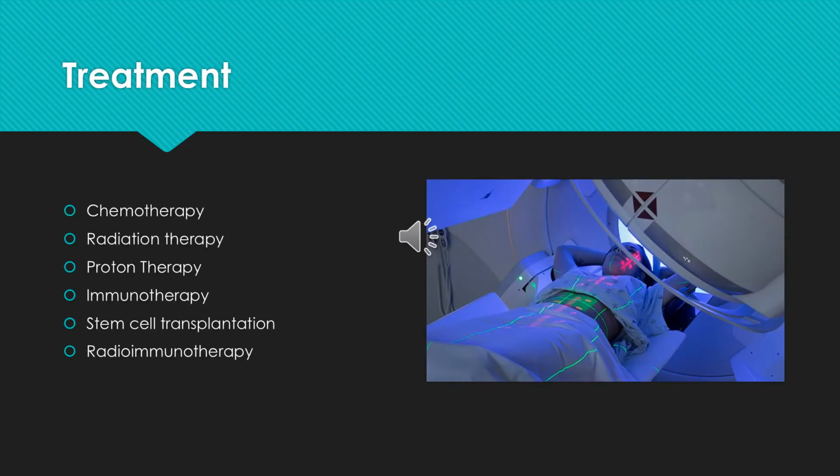There are many different types of treatment to combat non-Hodgkin's B-cell lymphoma. There's chemotherapy, radiation therapy, proton therapy, immunotherapy, stem cell transplantation, and radioimmunotherapy. Each treatment can be effective either on its own or it can be combined depending on the different types of lymphoma that occurs.